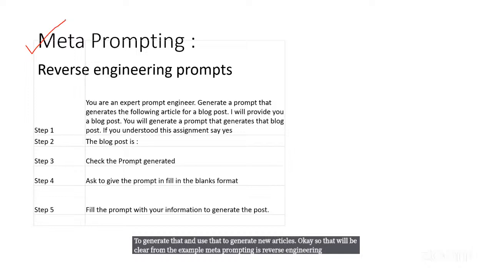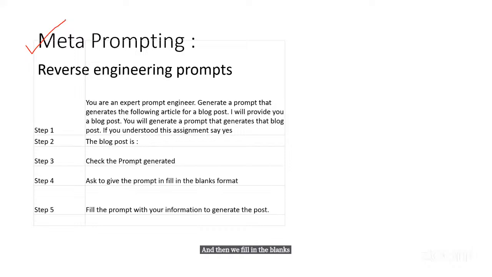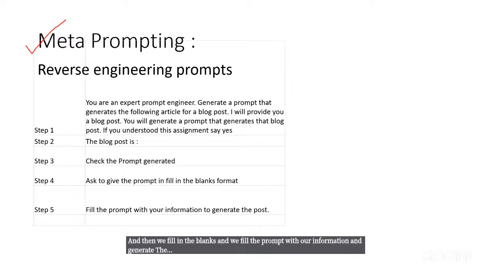We ask ChatGPT to become a prompt engineer and write prompts for us, and then we fill in the blanks with our information and generate the response. So let's learn how to do that.